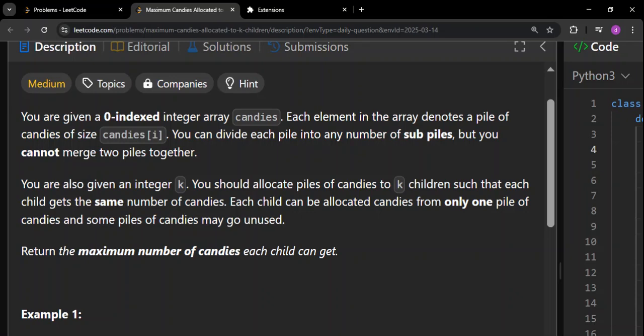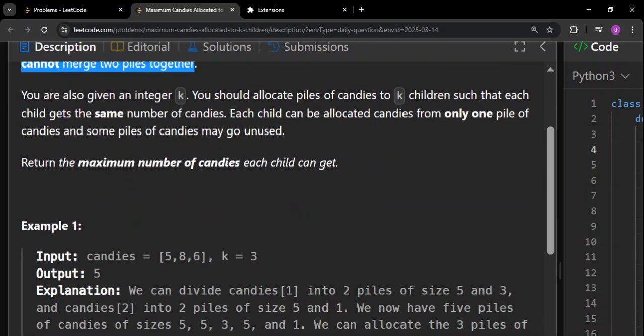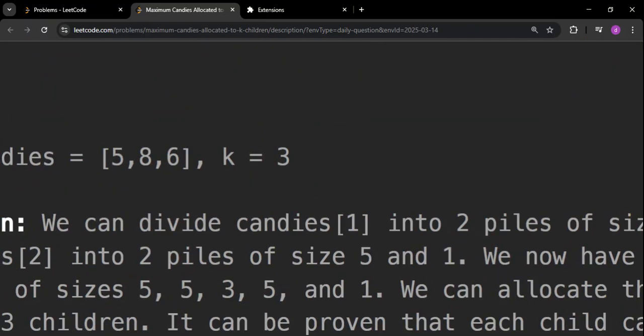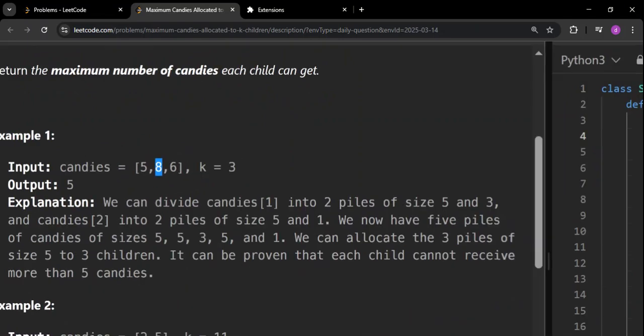They have mentioned here that you cannot merge two piles together. Remember that this is very, very important. For example, if I break this 8 as 5 plus 3, then the remaining 3 cannot be used again, as simple as that, because something is broken. So the idea is that it's a one way go. Once we break it, we cannot compile, join or merge it again.